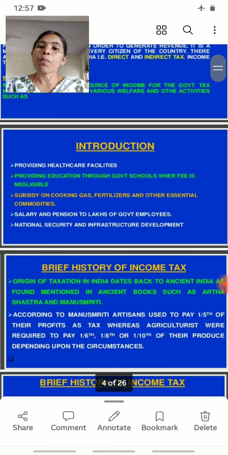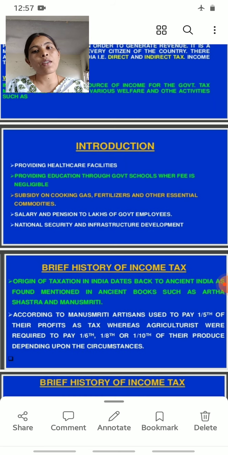Providing health care and facilities. Providing education through government schools where fee is negotiable. Subsidy on cooking gas, fertilizers and other essential commodities.